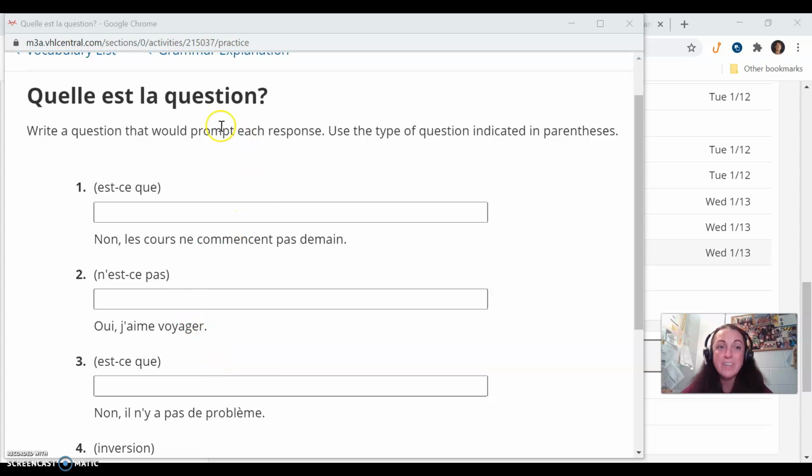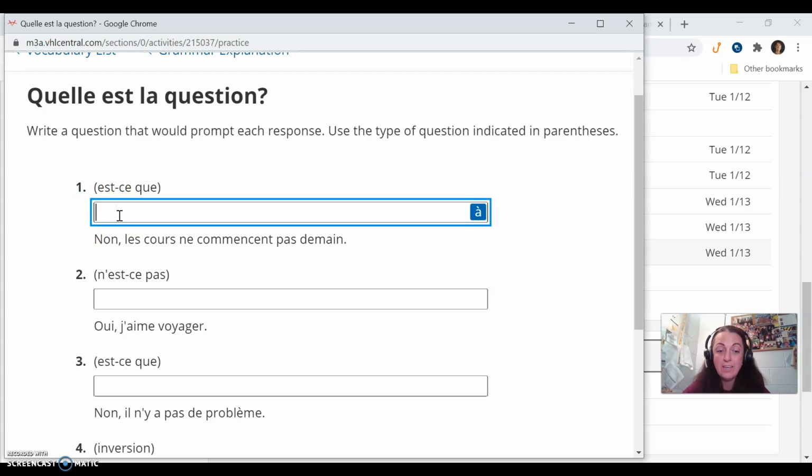Bonjour. All right, we have Quelle est la question from January 13th. Write the question that would prompt each response. Use the type of question indicated in parentheses. So numéro 1, we have est-ce que. So we're going to use est-ce que in this one.